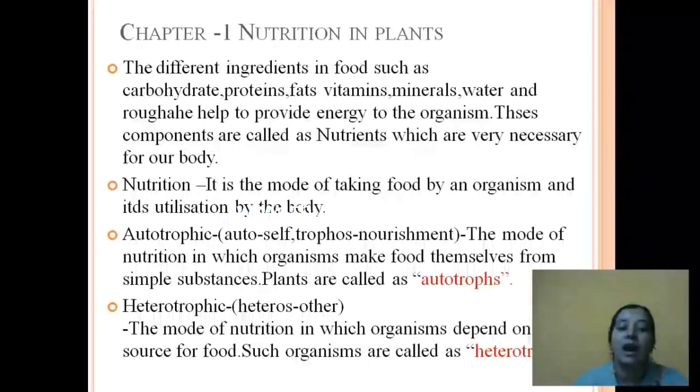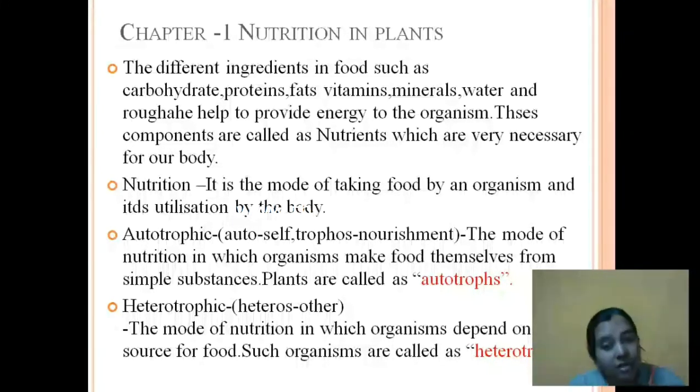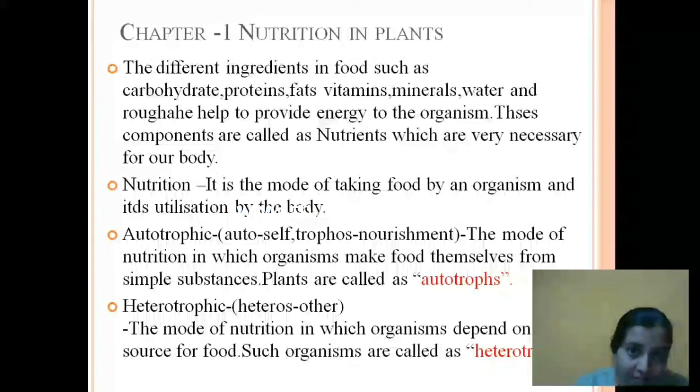Now next we have heterotrophic nutrition. Heteros means other. Again, trophos means nourishment. Here the nutrition, whatever nutrients we get, is from other organisms. That's why it is heterotrophic. The mode of nutrition in which organisms depend on others for food is known as heterotrophic. Such organisms are called heterotrophs. So we have autotrophs: auto means self, hetero means depending on others.